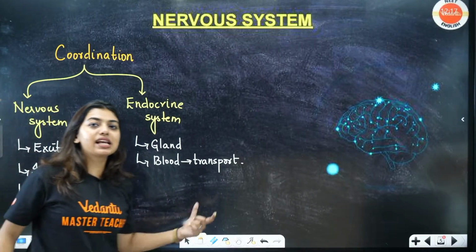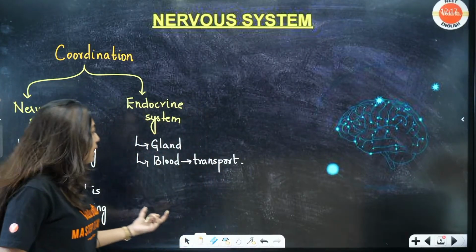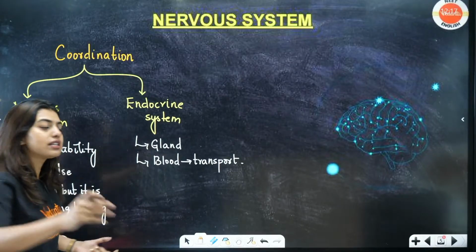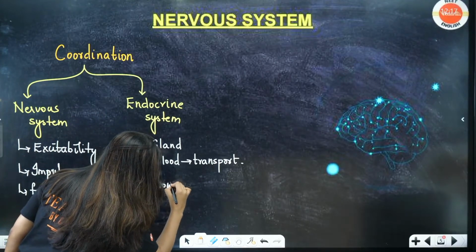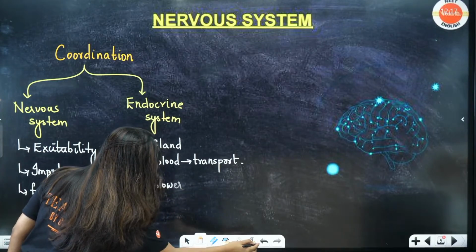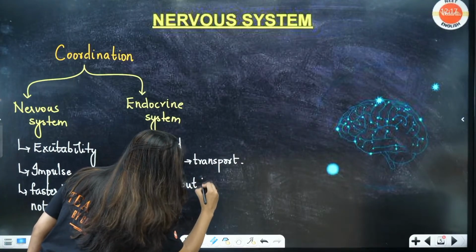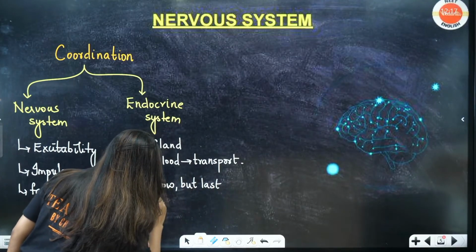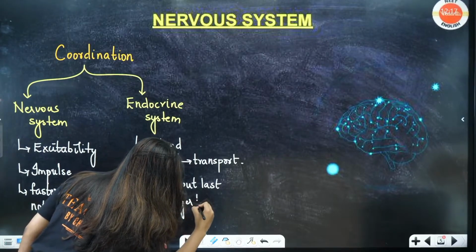Imagine I'm sending a WhatsApp message, immediately I can delete it. But imagine I'm sending a letter. The proof will always be there with that person, right? So compared to nervous system, endocrine is slow, but it will last for a longer time. Is this clear to all of you?